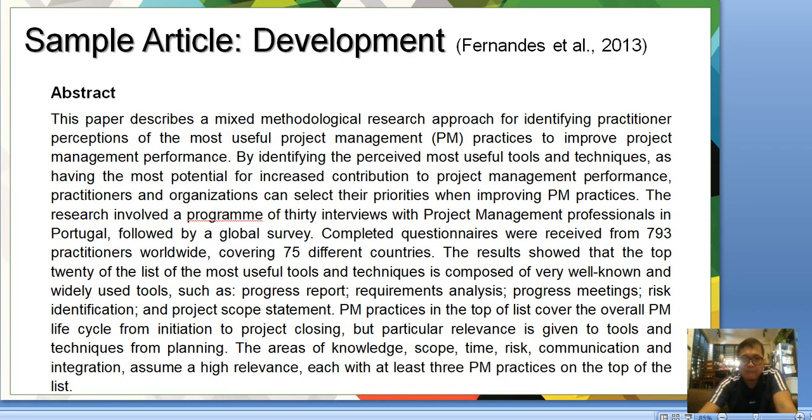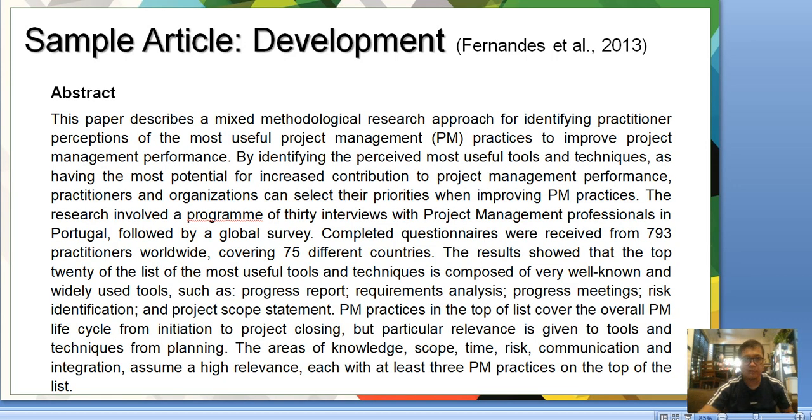The results showed that the top 20 of the list of the most useful tools and techniques is composed of very well-known and widely used tools such as progress reports, requirements analysis, progress meetings, risk identification, and project scope statement. PM practices in the top of the list cover the overall PM life cycle from initiation to project closing, but particular relevance is given to tools and techniques from planning. The areas of knowledge, scope, time, risk, communication, and integration assume a high relevance, each with at least three PM practices on top of the list.